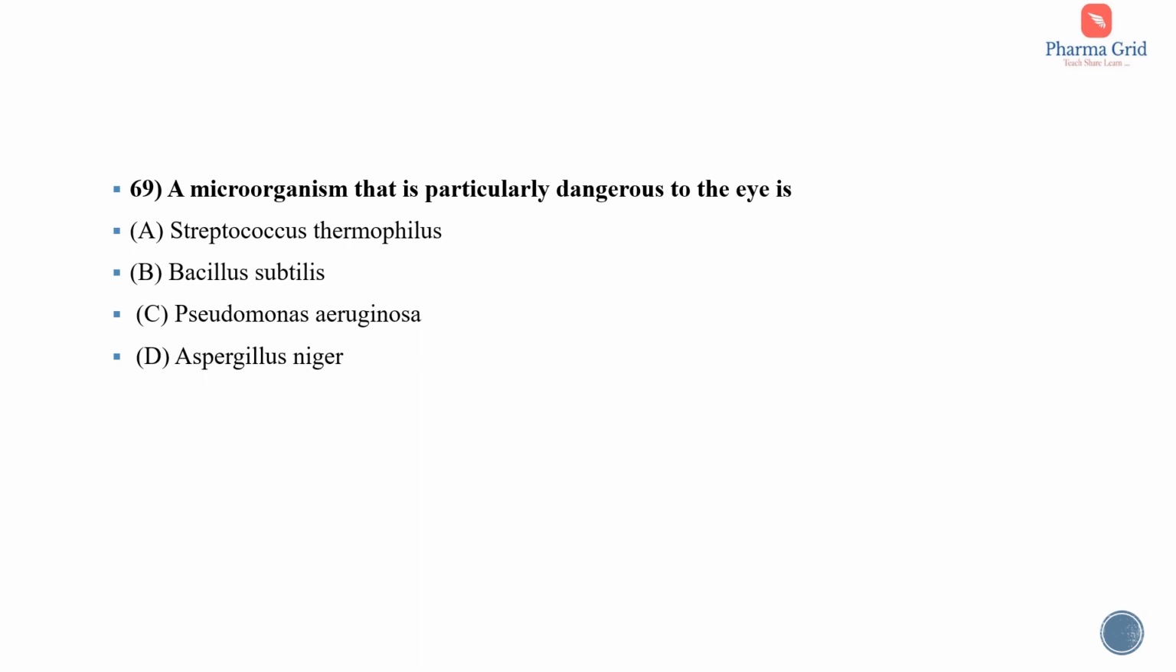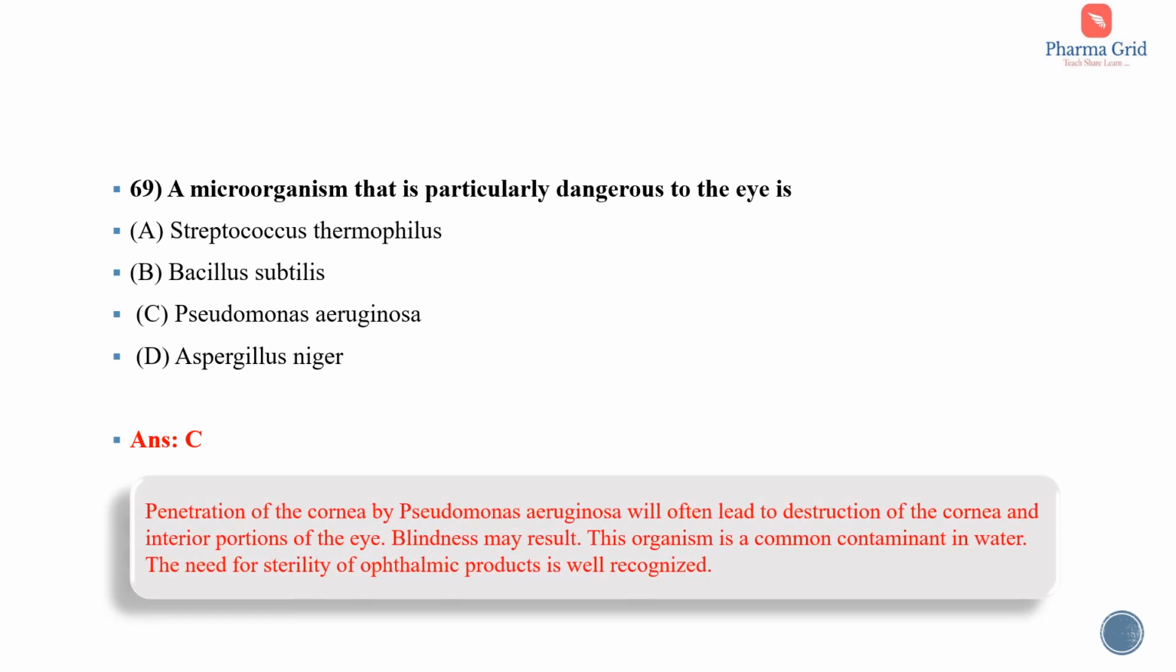Next question. A microorganism that is particularly dangerous to the eye is. The options are Streptococcus thermophilus, Bacillus subtilis, Pseudomonas aeruginosa, Aspergillus niger. So here the correct answer is option C, that is Pseudomonas aeruginosa. Penetration of the cornea by Pseudomonas aeruginosa will often lead to destruction of the cornea and interior portions of the eye. Blindness may result. This organism is a common contaminant in water. The need for sterility of ophthalmic products is well recognized. Okay, so the microorganism that is particularly dangerous to the eye is Pseudomonas aeruginosa.